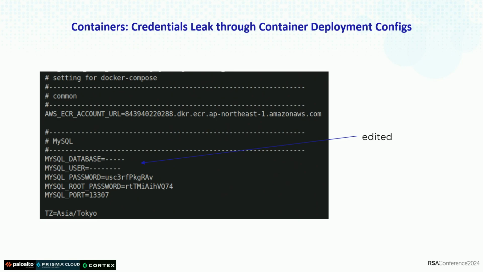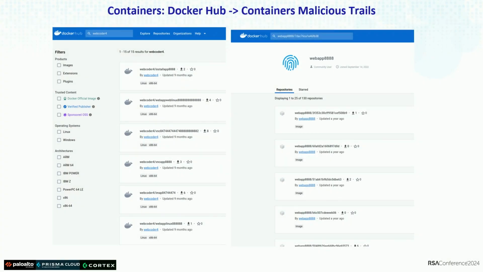I deleted all the important information here. This is container malicious trails. You can find that today in Docker. These are trails of previous campaigns of using malicious containers, which are still there. There are hundreds of them in Docker Hub.